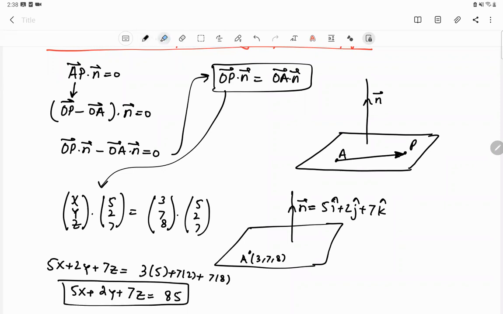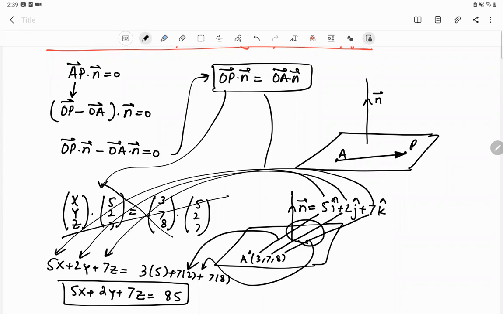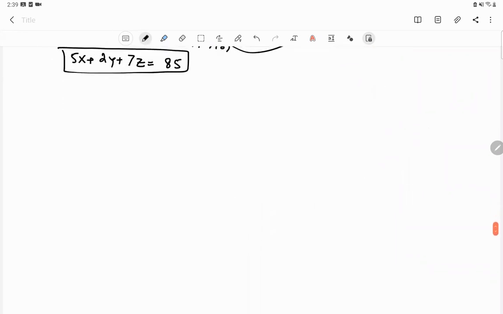You can even omit this second step. You can directly, by looking at this, write this, and then you arrive at this equation. You can even omit this step as well. So this is the shortcut by which you can write the equation of a plane. This 5 directly comes with x, this 2 directly comes with y, and this 7 is directly written as the coefficient of z. And then you have to multiply 3 with 5, 7 with 2, 8 with 7, add them up and write down on the right hand side. So this is a very simplified approach of finding the equation of the plane.